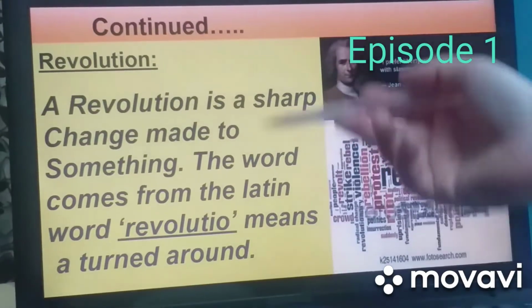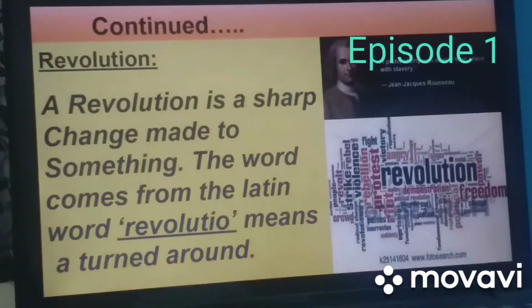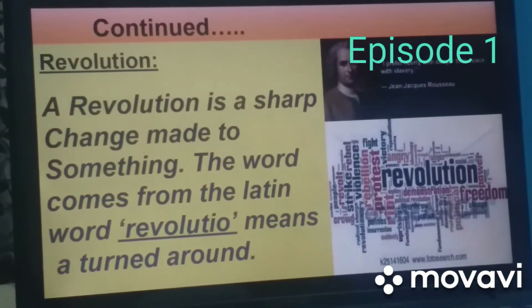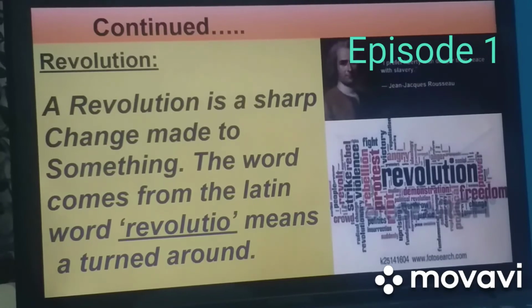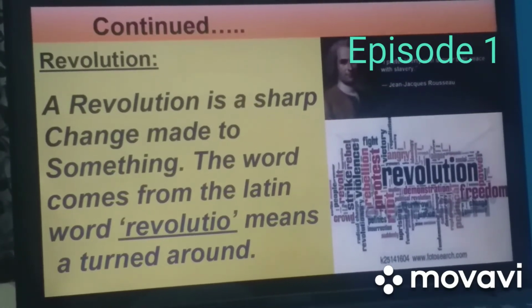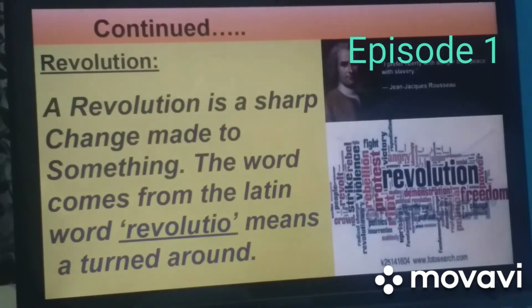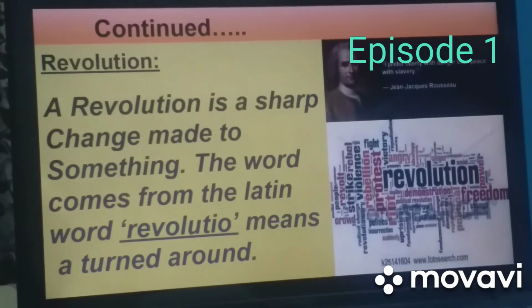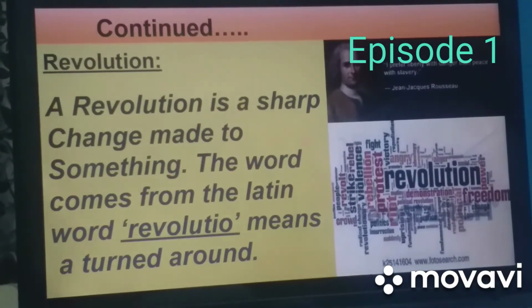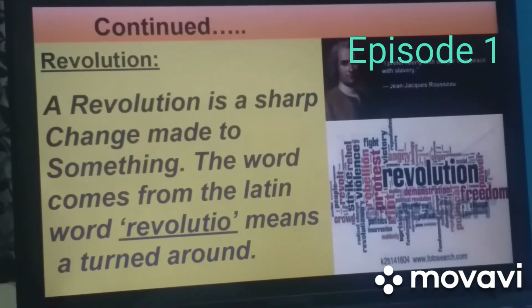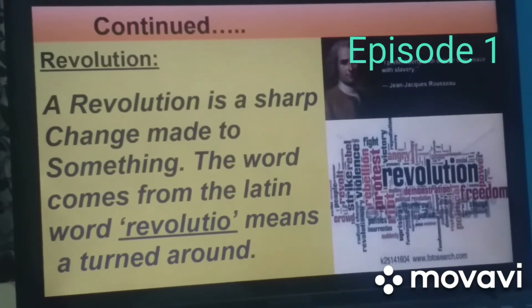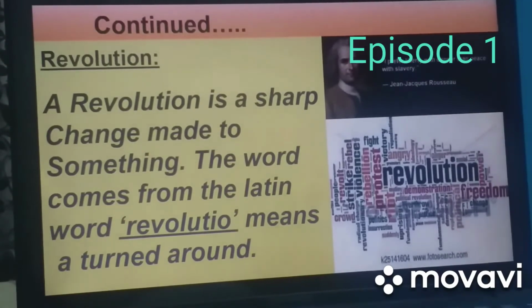As here also you can see in this definition, a revolution is a sharp change made to something, a big change, a drastic change. And this word revolution has come from the Latin word revolutio, which means a turn around to transform from one situation to another situation.